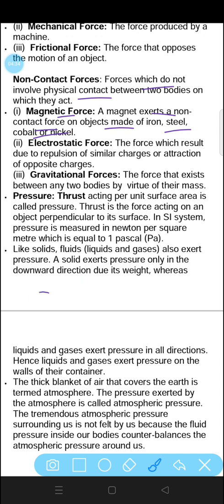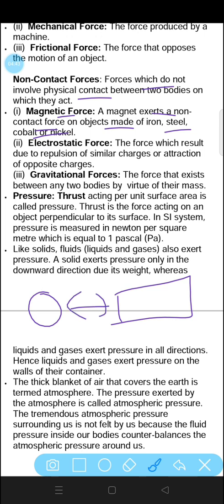If you place any iron object here and here is a magnet, it will just attract that object towards it. This type of force is called magnetic force, and it is a non-contact force because there is no direct contact between the object and the magnet.